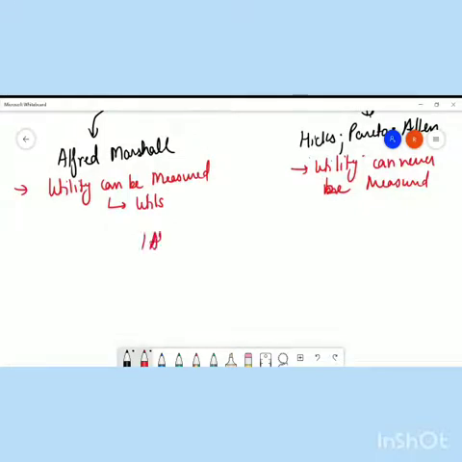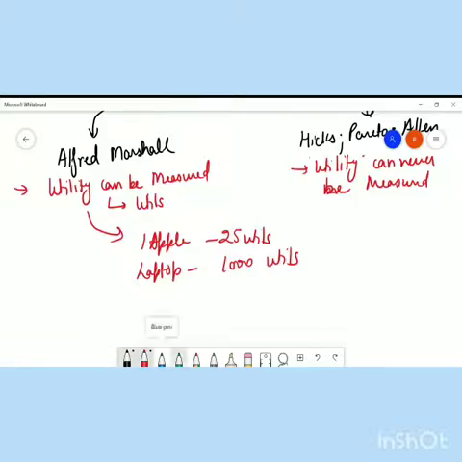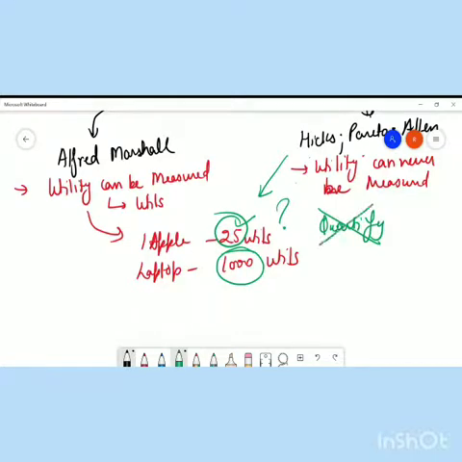मैंने आपको बोला था that okay, one apple is giving me 25 utils of satisfaction. This laptop is giving me 1000 utils of satisfaction. अल्फ्रेड मार्शल ने तो ये क्लियर कर दिया. हिक्स ने आके ये बोला कि how can you say 25 utils, how can you say 1000 utils, from where have you got these numbers, right? You cannot say that this apple is giving me 25 utils of satisfaction, a laptop is giving me 1000 utils of satisfaction. How can you quantify the utility? He says that you cannot quantify the utility.